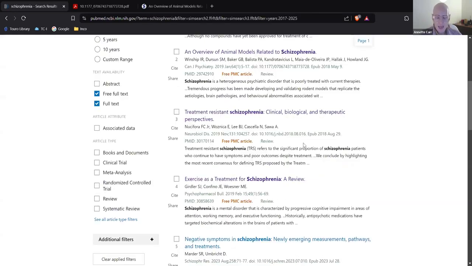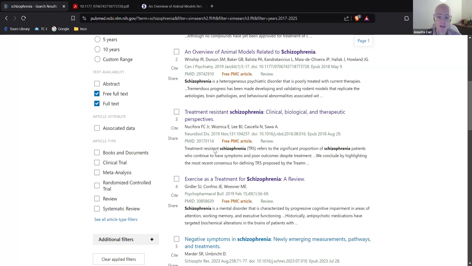Now sometimes you're going to encounter something called a paywall on PubMed. A paywall is when a publisher wants you to spend money on an article or pay for it. You do not have to do this. We can get you the article for free if you contact one of our librarians. It may take us a little while, depending on the article. If you give us something from 1993, we're going to have to find a librarian to go in the basement of some library somewhere in the world and dig it up for you. So it may take time. If it's a recent article, sometimes I can get it within an hour. But it's definitely something you want to give us some time to do.